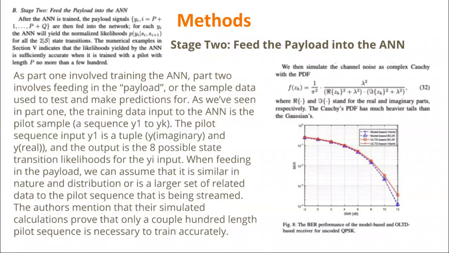It is actually more efficient, performed better. It only required 1 to 200 training length bits, and it was able to capture all the errors quickly. So the red line, that's the OLTD based model. The blue line, that's the traditional method based model. And this function at the top right, that is the noise function. So you can test that out if you want.